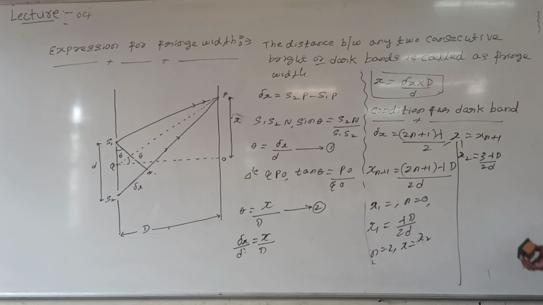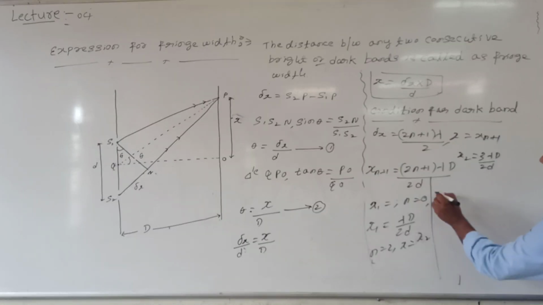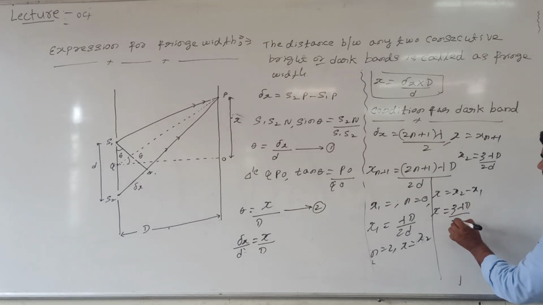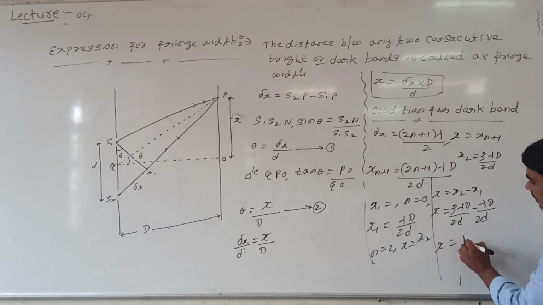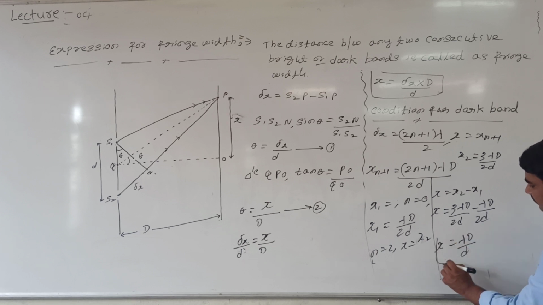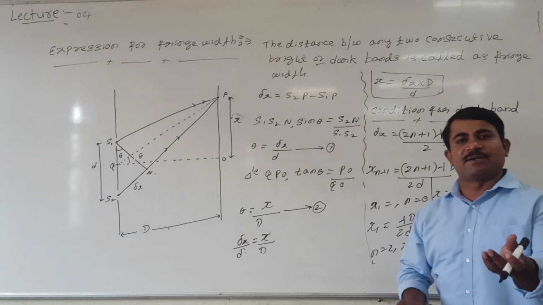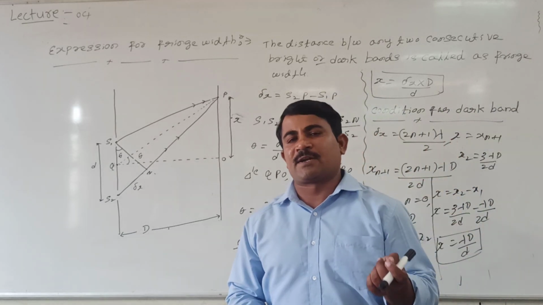Fringe width is the difference between any two dark bands. So x is equal to x2 minus x1. x is equal to x2, which is 3 lambda capital D divided by 2d, minus this value, lambda capital D divided by 2d. Solving, the same value will come: lambda capital D divided by small d. This is the condition for the dark band, and last time we explained the condition for the bright band. Simply, the difference between n-th bright bands or between n-th dark bands, we call the fringe width.